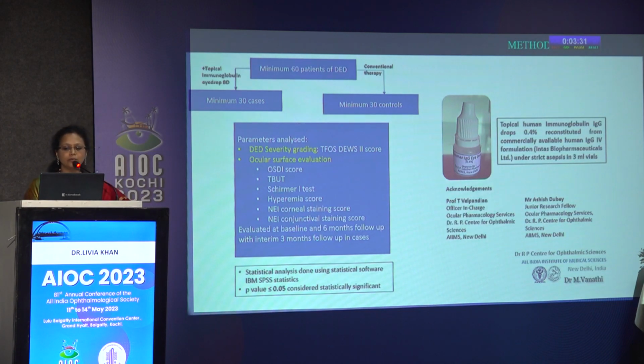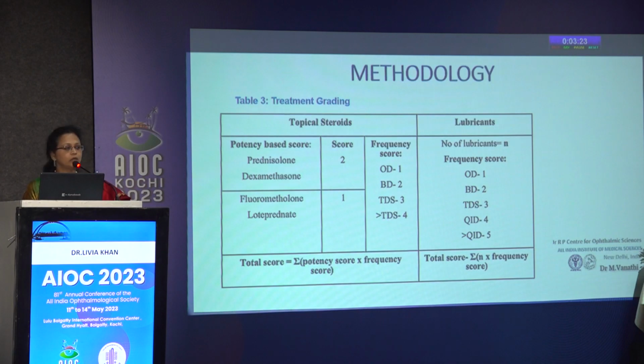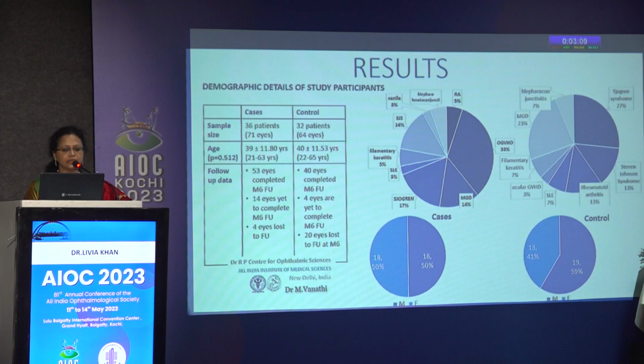Topical human immunoglobulin 0.4% was reconstituted from commercially available IVIG drops in our in-house pharmacy. We also computed a treatment grading score to calculate the change in severity, or the need for potent topical steroids, and the frequency of lubricant therapy, in order to objectify the efficacy of the treatment in our patients.